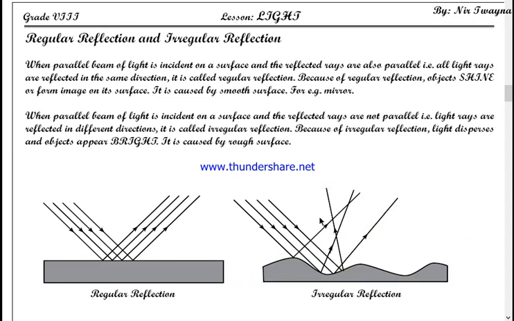So it helps to make our room bright, or any object. If any object is bright, then know that that object is performing irregular reflection. If an object is shining, then the object is performing regular reflection.